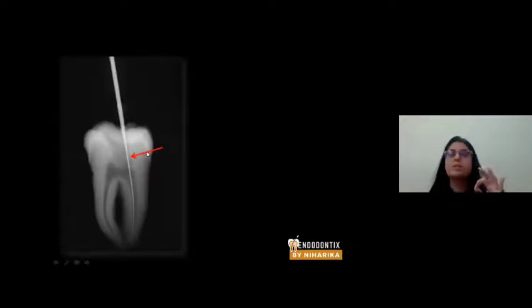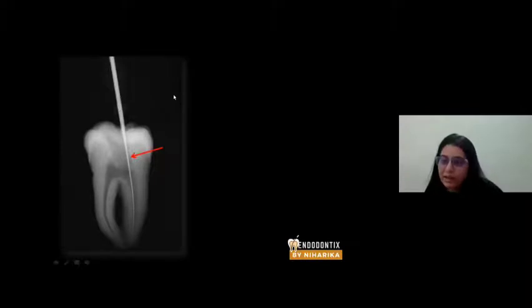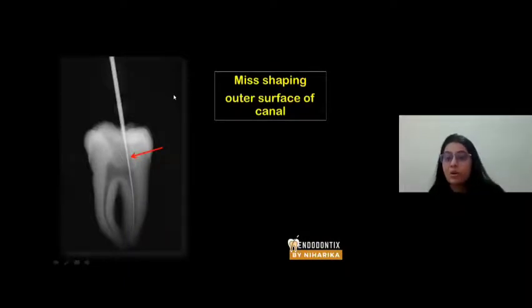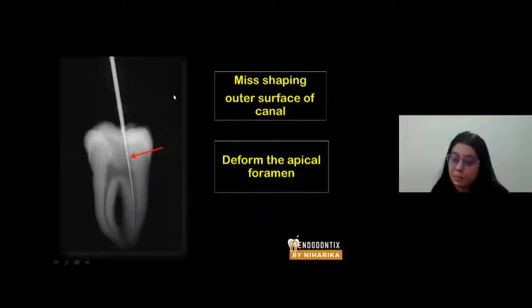Again, please concentrate at this particular point at which the arrow is pointing. At this point, the file will touch the canal and will be deflected back, right? So what is happening? In the coronal part, the file is bending towards the outer surface of the tooth, right? So there are chances of missing the shaping procedure on the outer surface of the canal. You may deform the apical foramen.